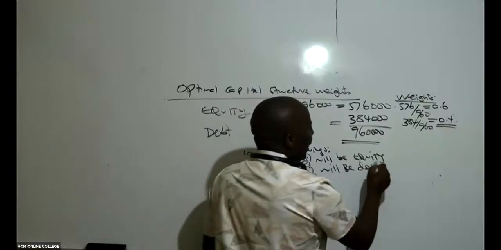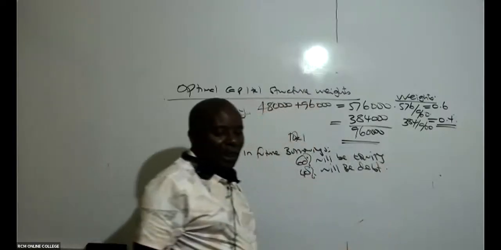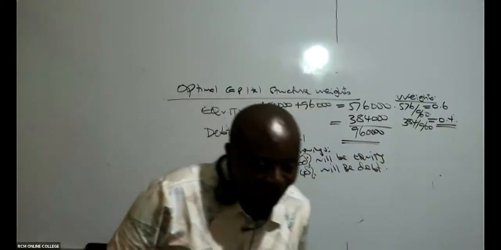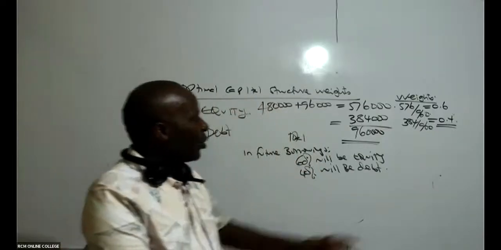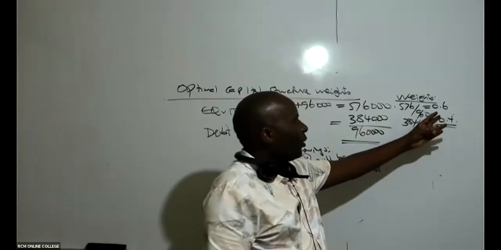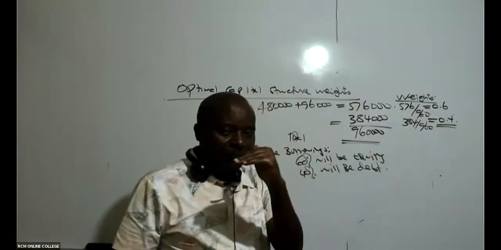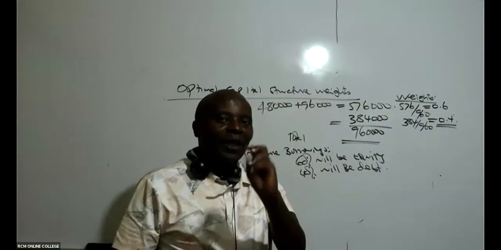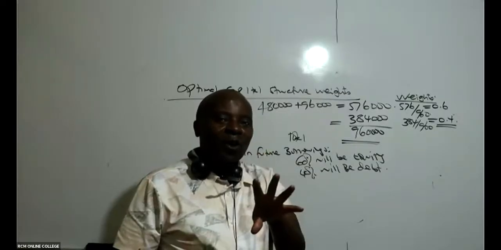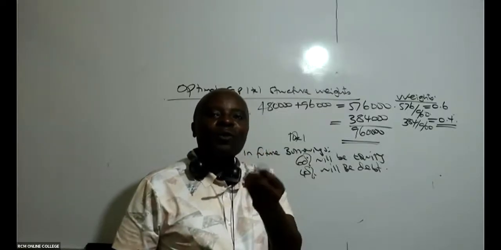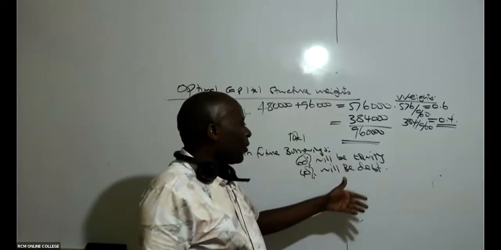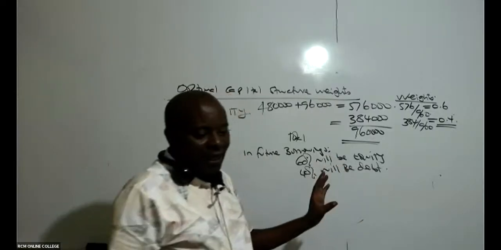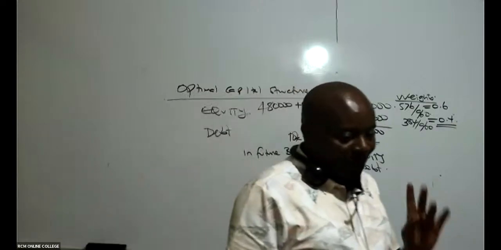Sijui kama tunaelewana hapo kwamba in future, because of this 60%, we have an optimal capital structure. And if it's optimal, it means best. We don't want to change from an optimal capital structure to a bad capital structure. So kama hapa tumesema 60% will be equity and 40% will be what here? Will be debt. So mpaka hapo tunaelewana unasema namna hii.